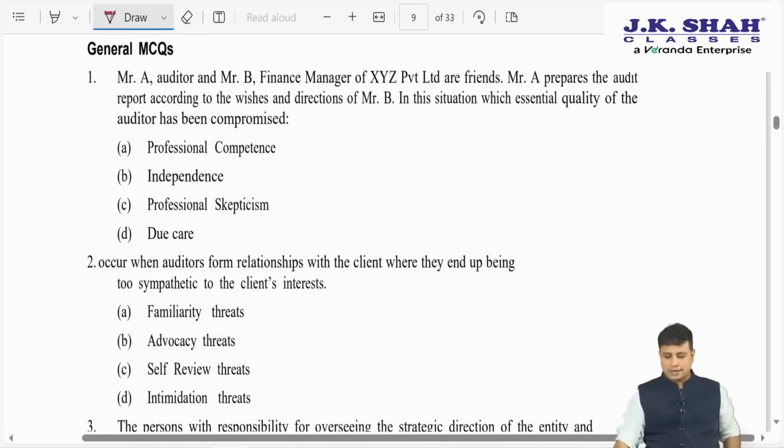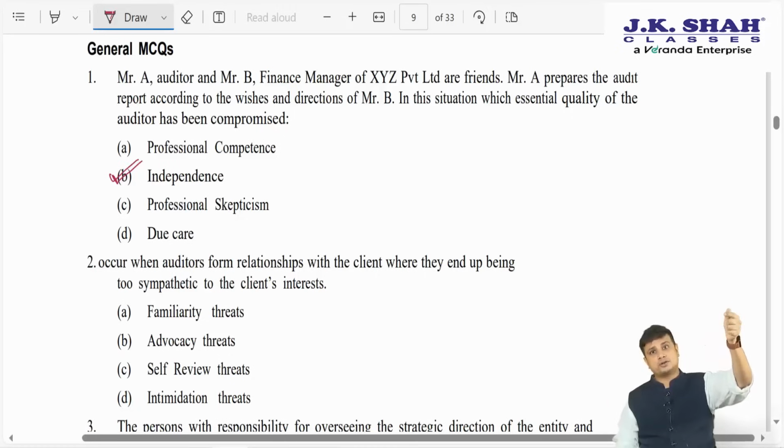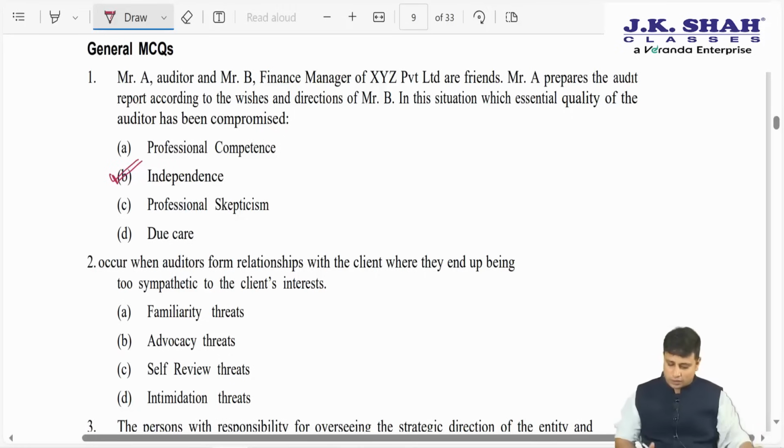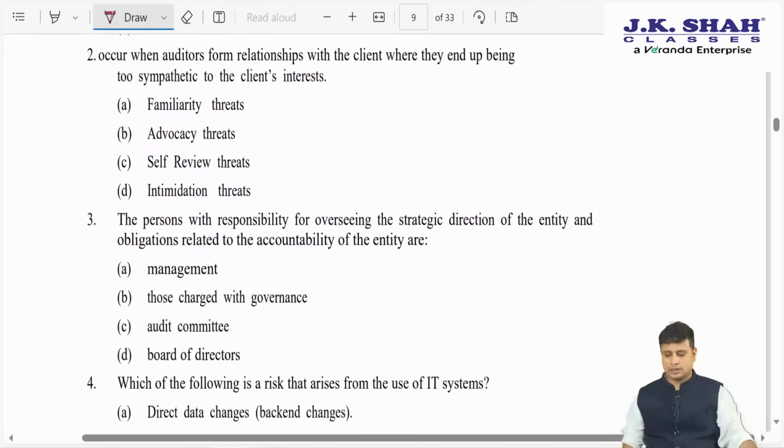So, let us start with the general MCQs here. Mr. A and Mr. B, the finance manager of XYZ Private Limited, are friends. Mr. A prepares the audit report according to the wishes and direction of Mr. B. In this situation, which essential quality of the auditor has been compromised? Professional competence, independence, skepticism, or due care? So, obviously, what has been compromised here is independence, because independence says we will not give a report as per the wishes and direction of the person who appoints us. So, here what is compromised is independence.